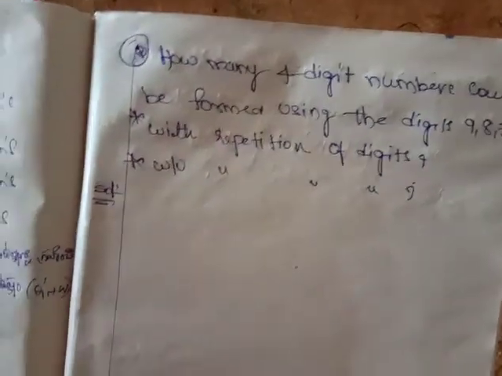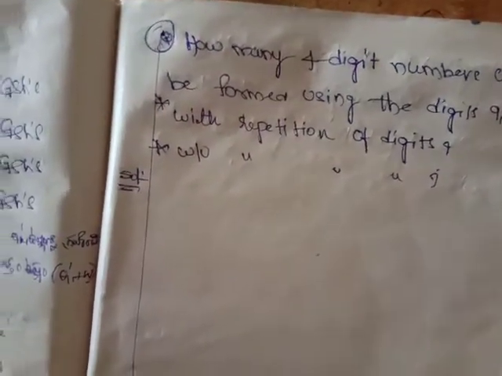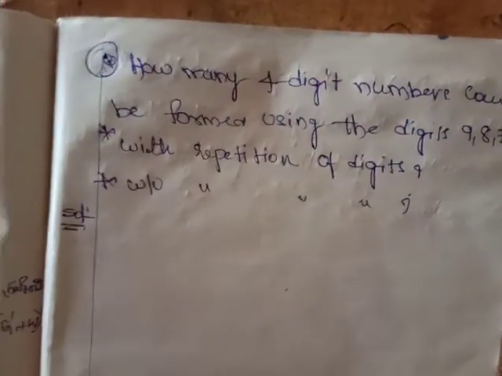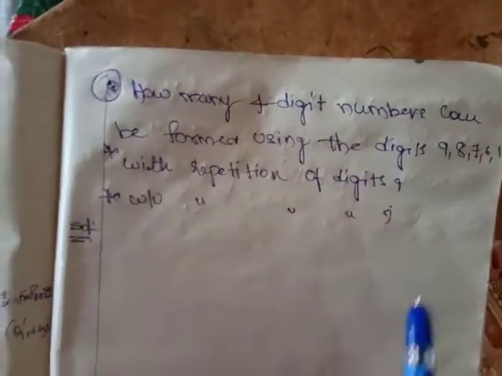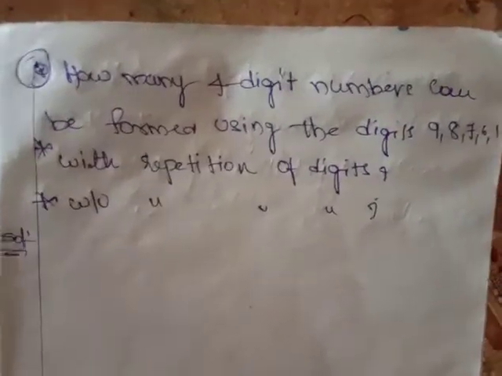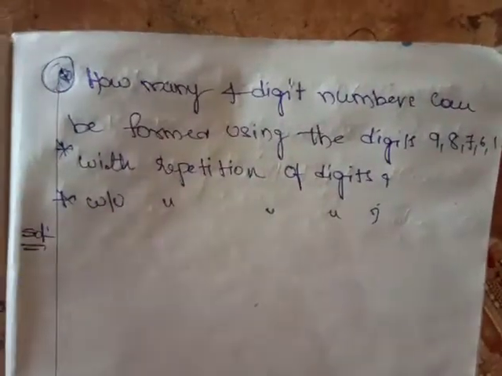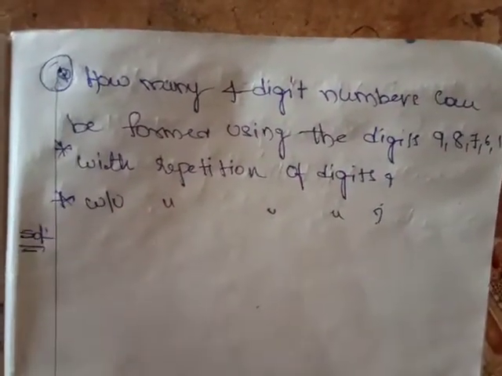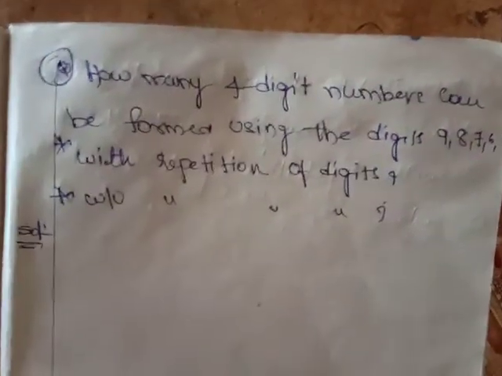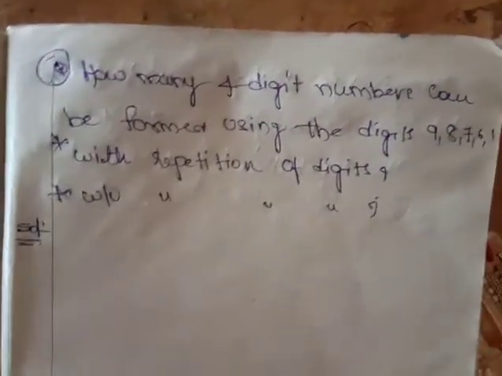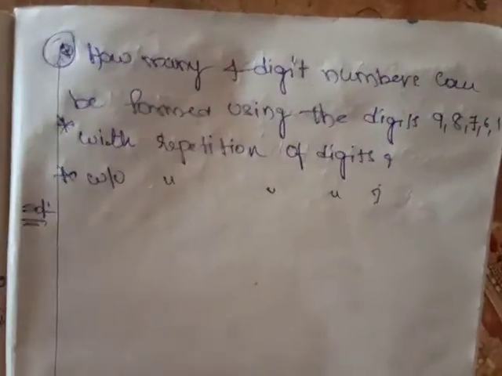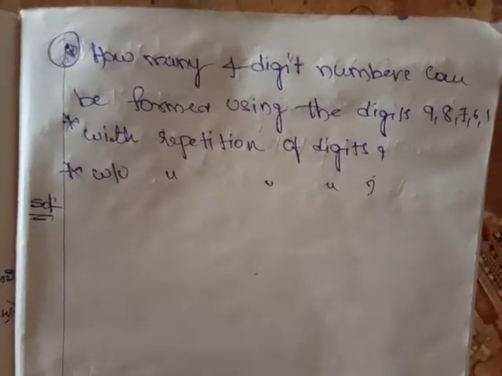So now friends, today in this topic we are going to discuss something very important, in which students face problems. You may have seen with repetition of digits, without repetition of digits, with repetition of places, without repetition of places. All these are very important. This concept plays a major role, whether in probability or elsewhere. So I suggest you please watch the previous lecture videos and follow this one, so that you can get a clear idea. Friends, let me go through this concept.